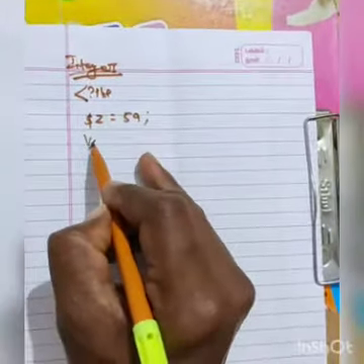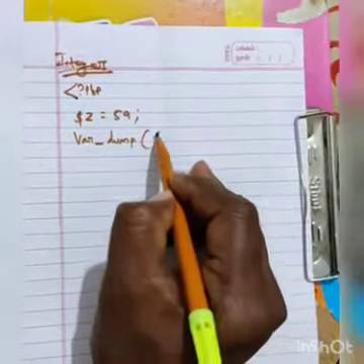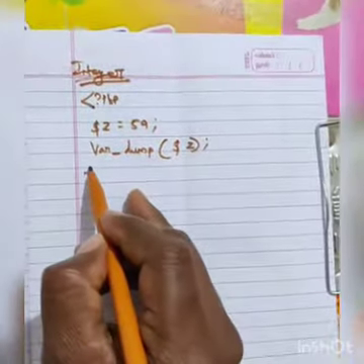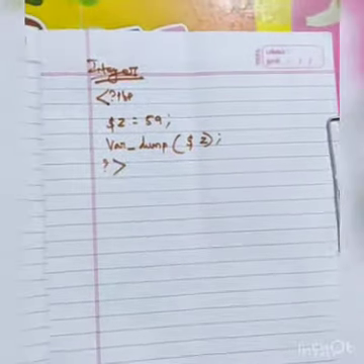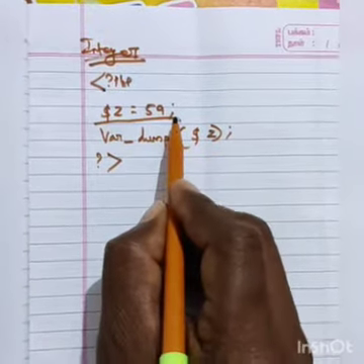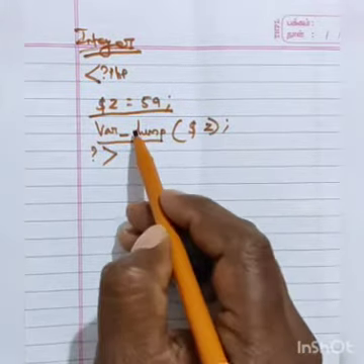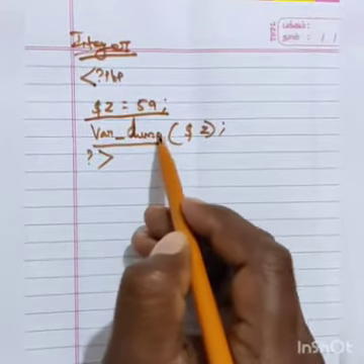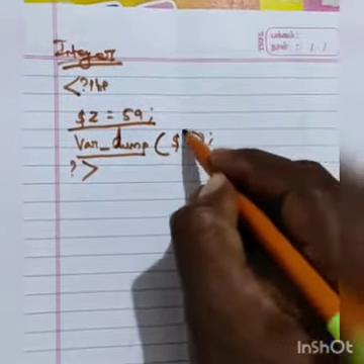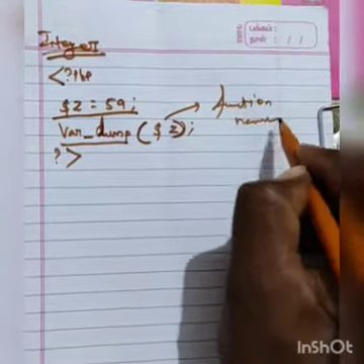Then var_dump, then dollar symbol z, then semicolon, finish. Then question mark, then angular bracket close. So this is called the integer data type. Declare it like this. So var_dump with parentheses: the parentheses mean it is a function name, the var_dump function.